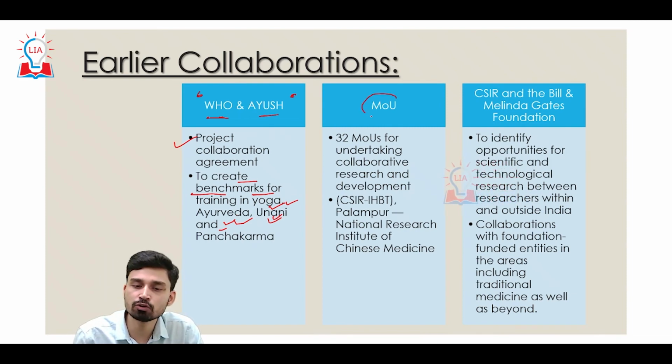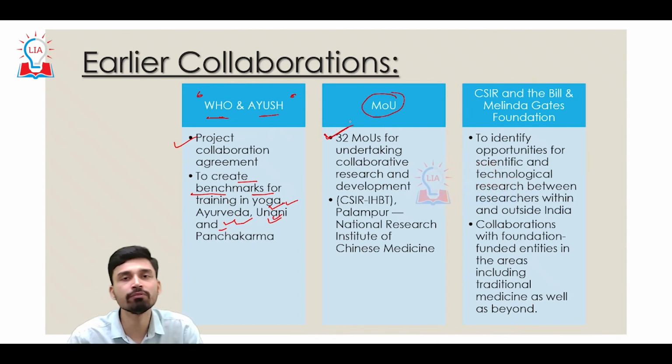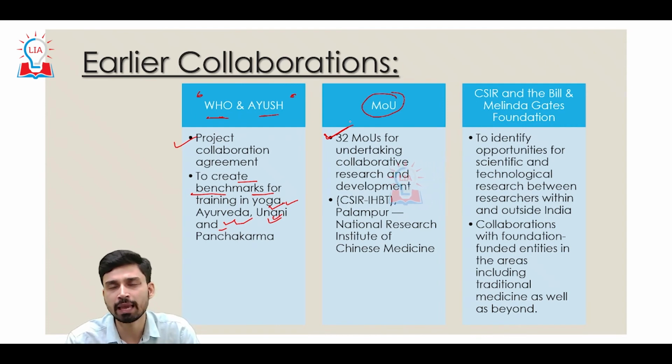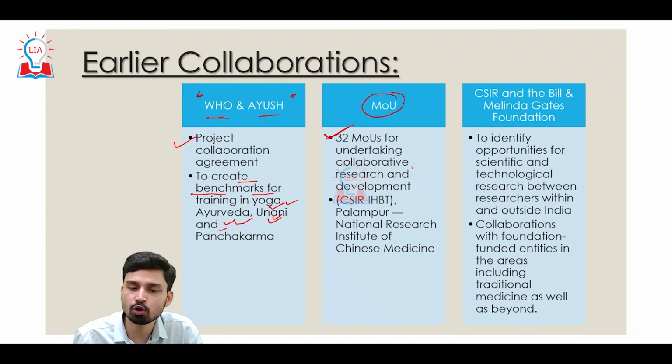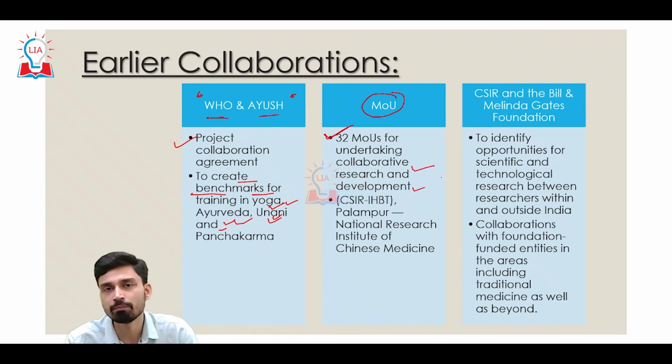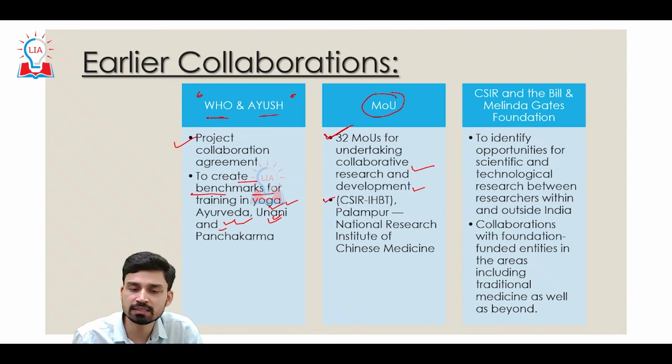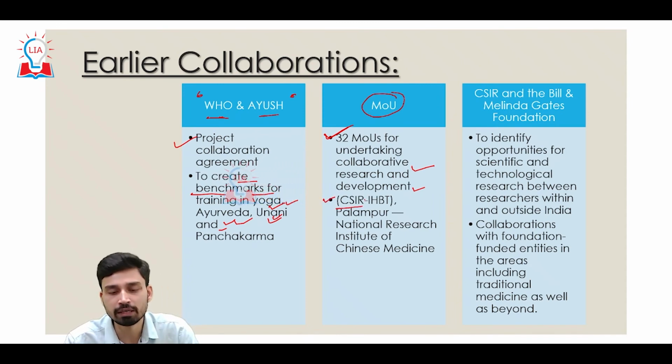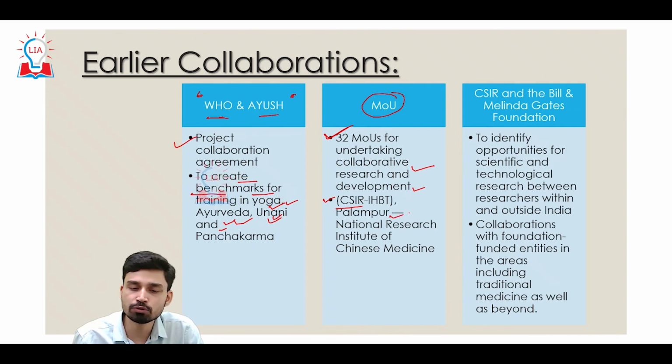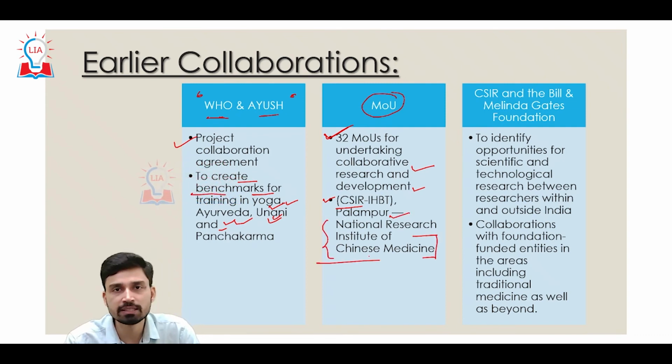Similarly, the Government of India also signed MOUs with almost 32 different countries, right from the US, Canada, Australia, UK, even African and Asian countries, to have collaborative R&D, research and development, in the area of traditional medicines. And to give you one example, the CSIR, that is the Council for Scientific and Industrial Research, its Palampur Center has also signed an MOU with the National Research Institute of Chinese Medicine to have a collaborative arrangement in the area of mutual cooperation and mutual understanding.